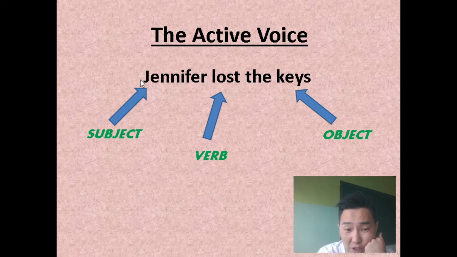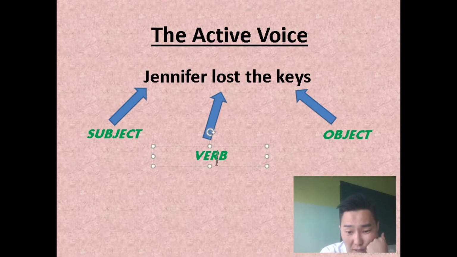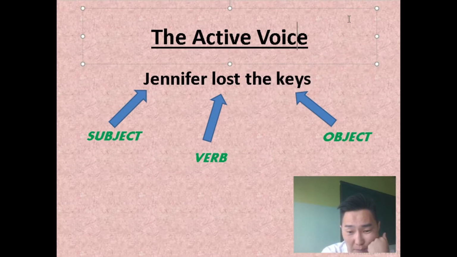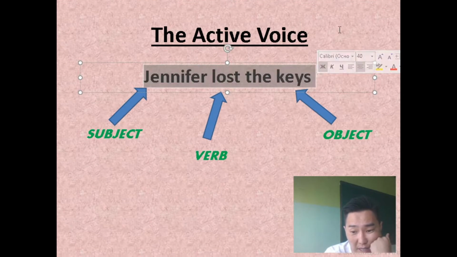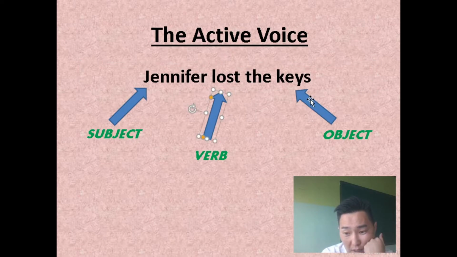For instance, Jennifer lost the keys. Jennifer is the subject, lost is the verb, and the keys is the object, right? But you already know it looks like this, the active voice. The subject does the action to the object. Jennifer lost the keys. Who? Jennifer, right?